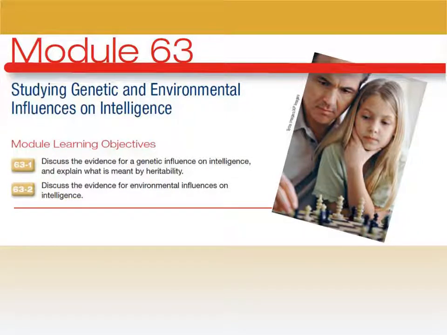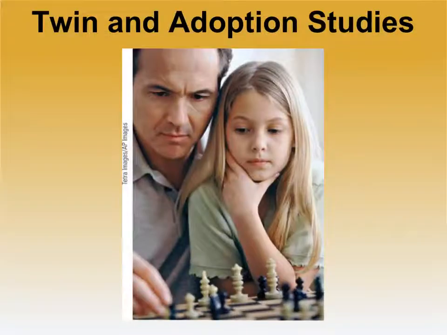Good afternoon, everyone. This is the lesson for Modules 63 and 64. Module 63, we're going to talk about individual influences on intelligence, like from one person to the next. And Module 64 is another short one, which is going to be talking about group differences, why we have differences between people, different races or genders or ethnicities.